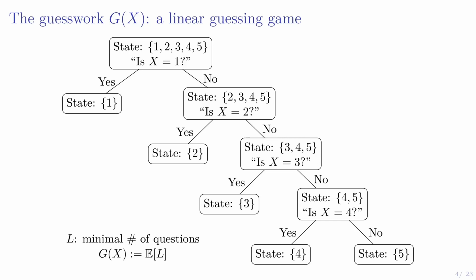So that's a little bit strange, but you can actually introduce a general cost for how much it costs to ask n questions, some increasing vector of costs, and then you could just set the cost for n-1 questions and n questions to be the same. So no additional cost for the last question, and then you can remove this strangeness. I won't talk about general cost vectors here because it just adds notation without really adding to the intuition, but I thought I should mention it. And we treat all of that in the paper.